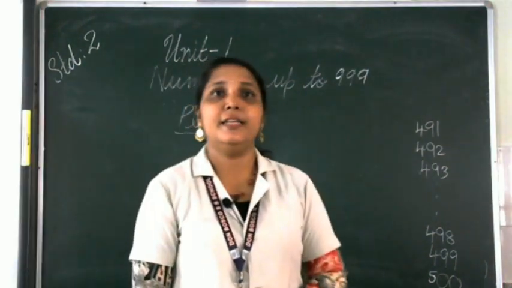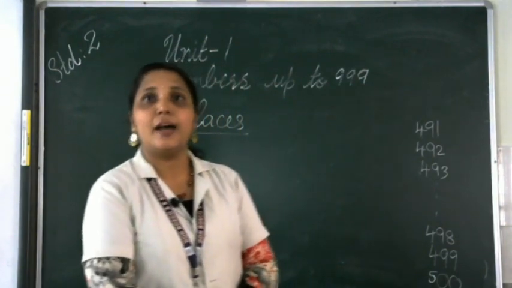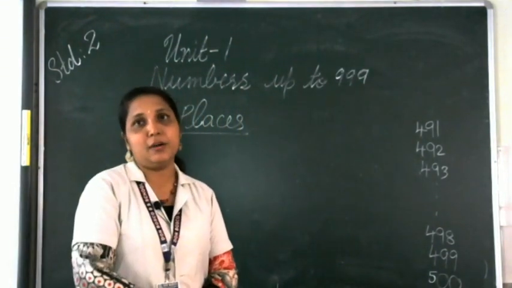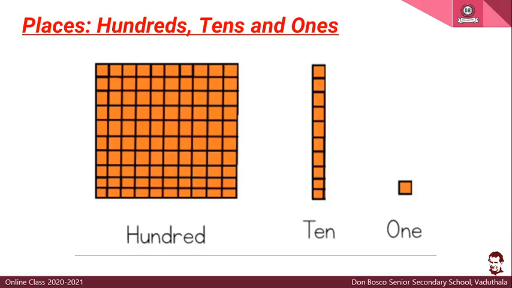Third place we studied is 100. So, this is the next place, that is 100. Ones and tens we already studied. Ones place, here only one single box. Tens means we are having 10 small boxes in one strip, and in 100.